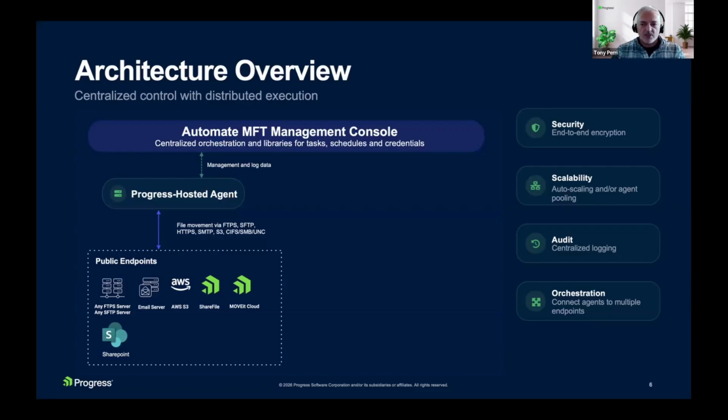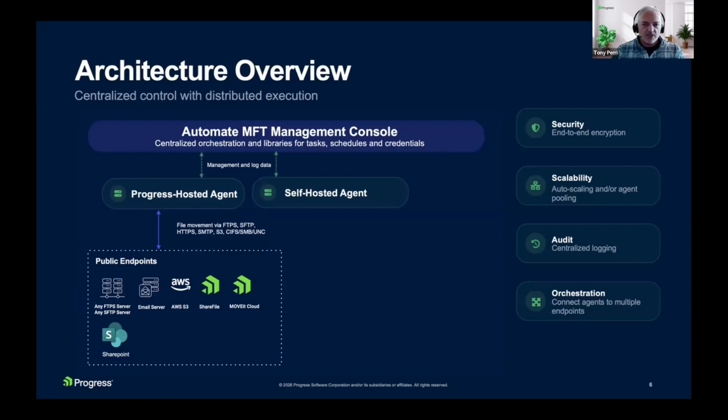So yeah, the Progress hosted agent is one option for you to run tasks, but the other is a self-hosted agent. The self-hosted agents are what you can, through the console, deploy to Windows or Linux.